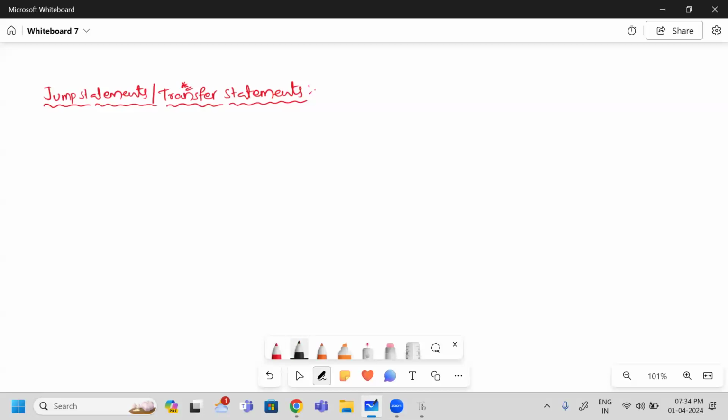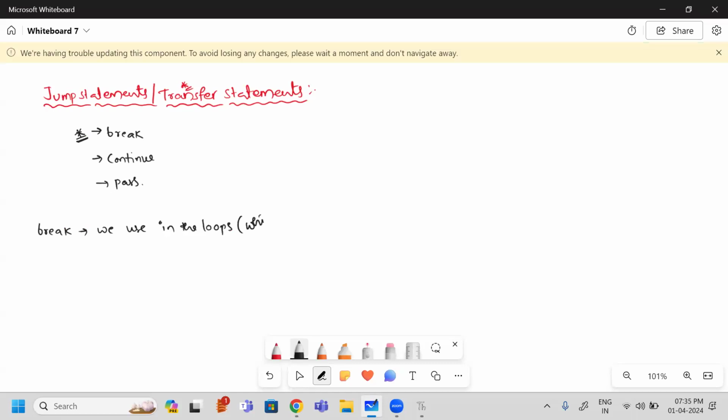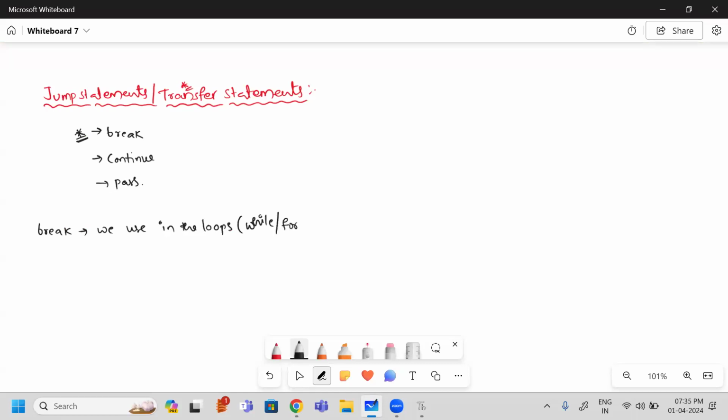So under this, we are going to learn break, next continue, and pass. These are all very simple things. We need to learn these concepts in a simple way. First, I will tell you break. This break statement we will use in loops. Loops here means you can use it in either a while loop or a for loop.